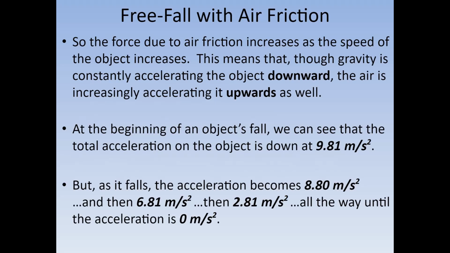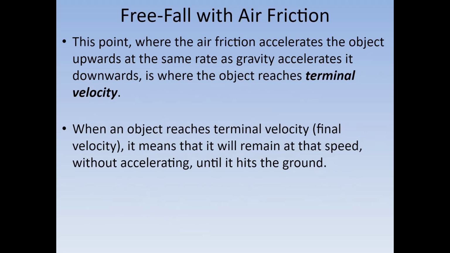Instead of it being 9.8, it then becomes 8.8. Then it becomes 6.8, then 2.8, and then eventually it'll go all the way until it reaches zero. At zero, that means that the acceleration pulling it downwards and the air friction pushing it upwards are canceling each other out. So there's no more acceleration. When this happens, when those two accelerations cancel out, we end up having a point called terminal velocity. Terminal velocity is essentially when the object stops speeding up and stops changing its speed.